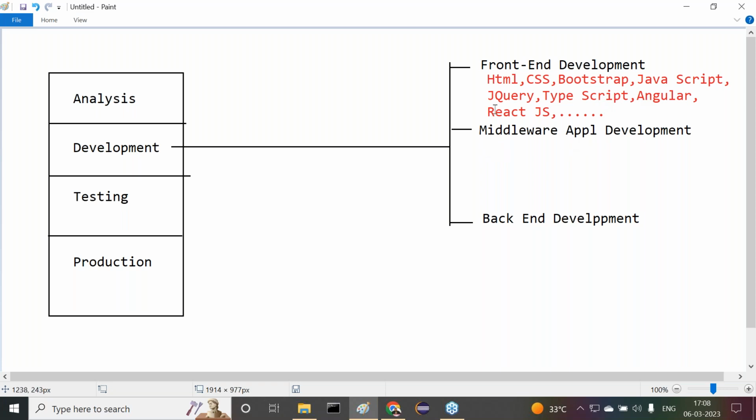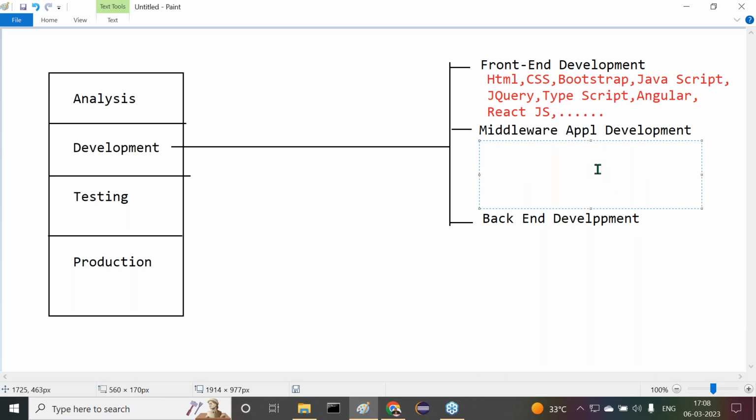Fine, leave this one. Now, middleware application development. To prepare this, we are able to have different technologies. First one is Java. Maybe .NET we can use, or Python. Some different technologies are available.